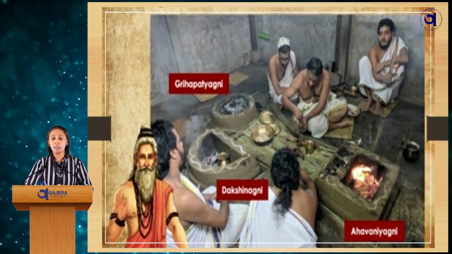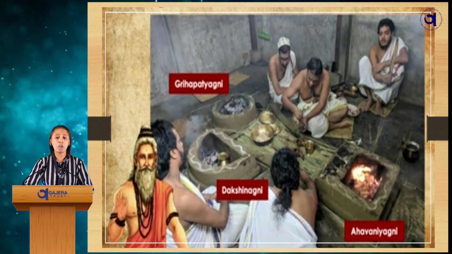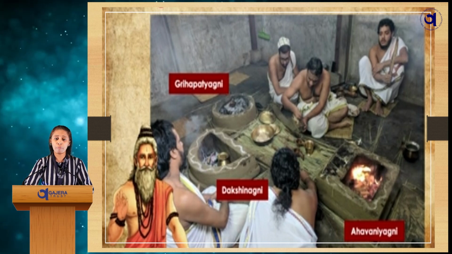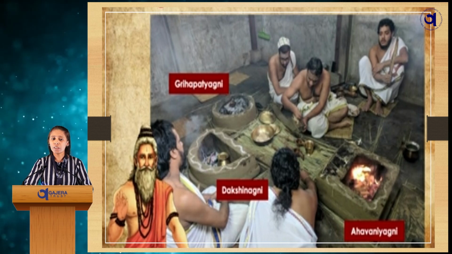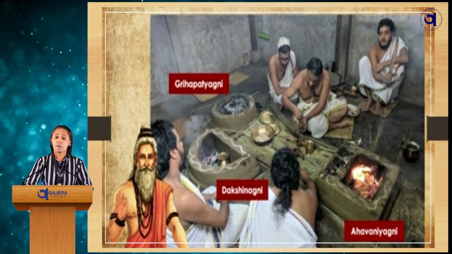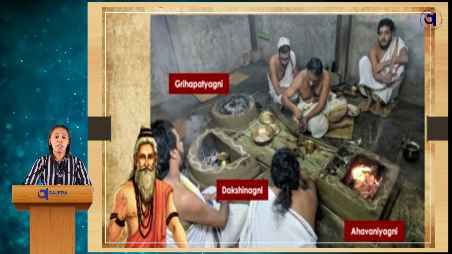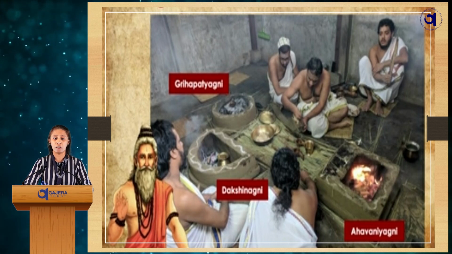Now you can see that the people constructed the yagna kunda in a square shape, a semicircle and a circle. From this we can make out that during the Vedic period, people knew about the circle.